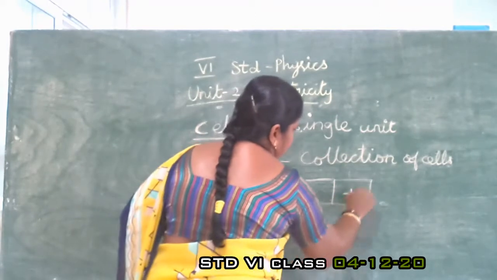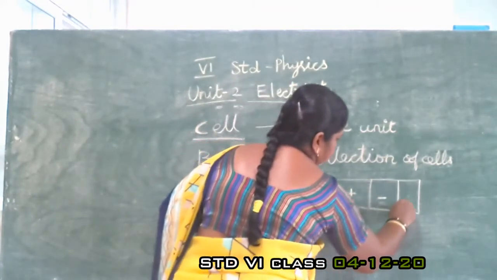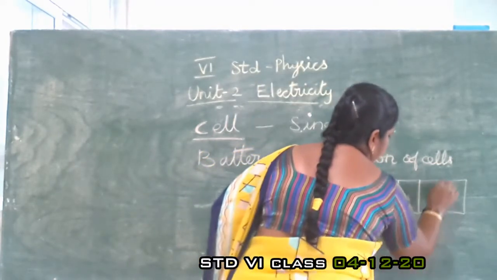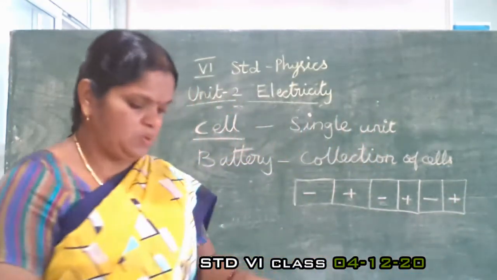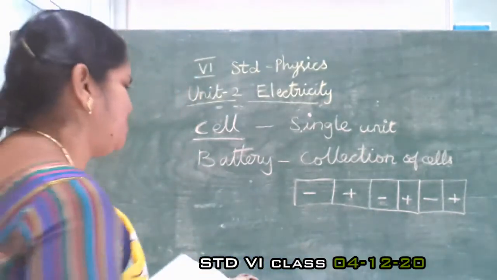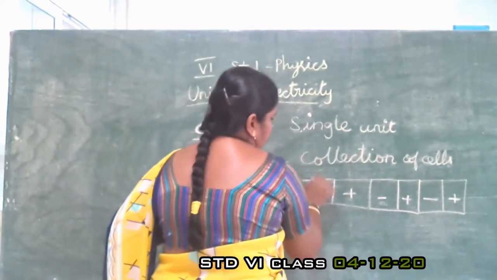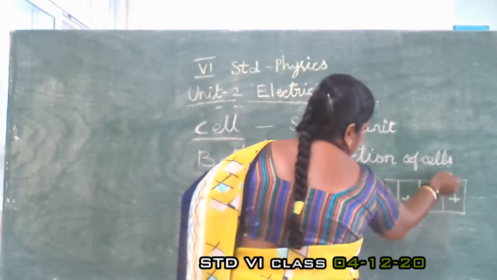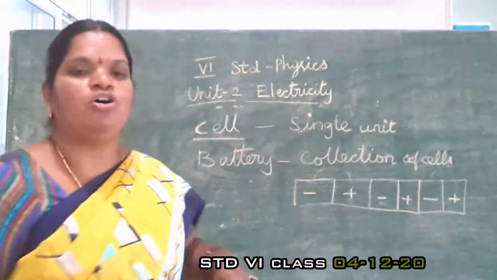Minus, plus, then again minus, plus, like that. It is a collection of cells. What are the minus and plus symbols? The current always flows from the plus terminal to the minus terminal.